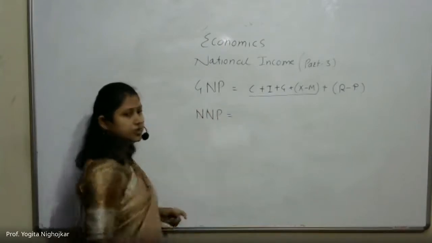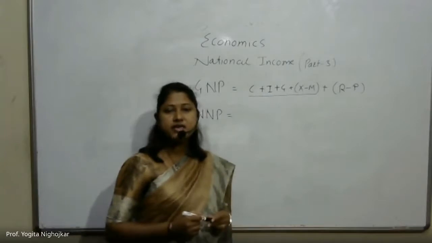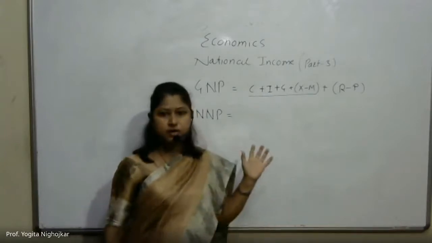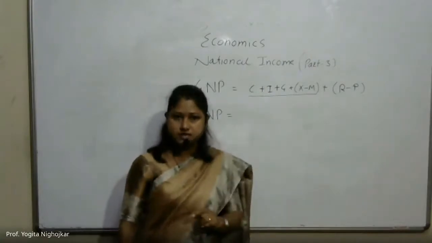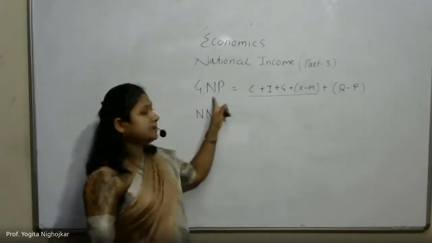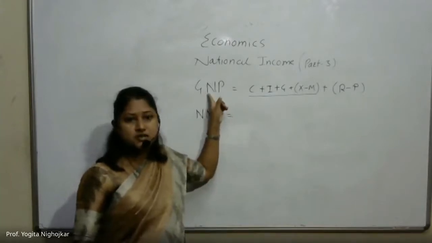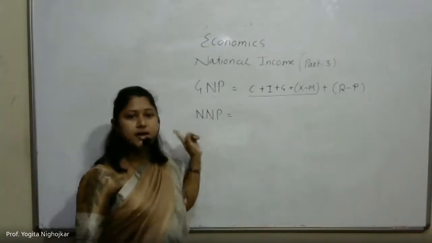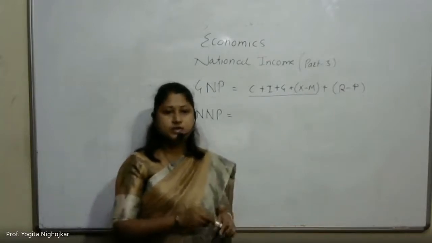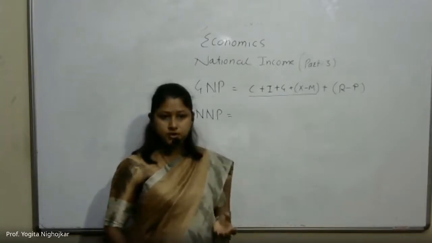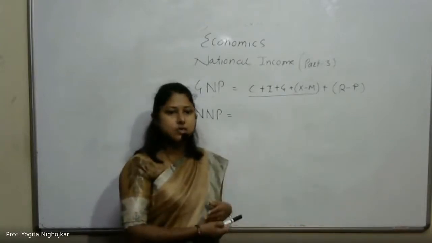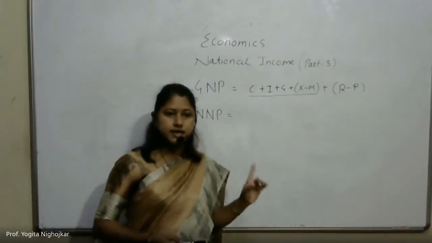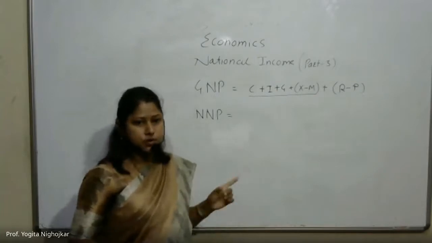NNP. What is NNP? Net national product. NNP means net national product. It is the net market value of final goods and services. What is GNP? That is gross national product. NNP means net market value of all final goods and services produced by the residents of a country during a period of 1 year. That is NNP, net national product.